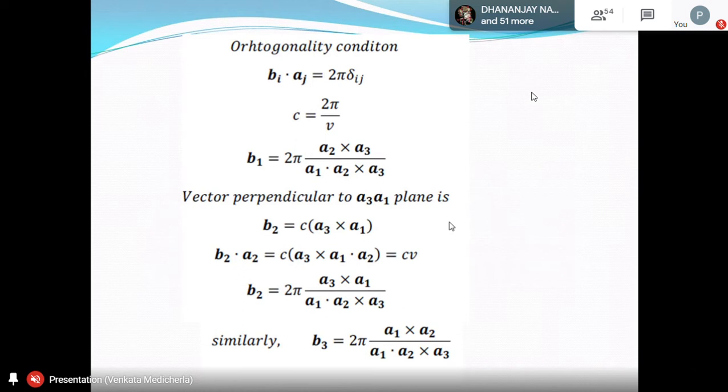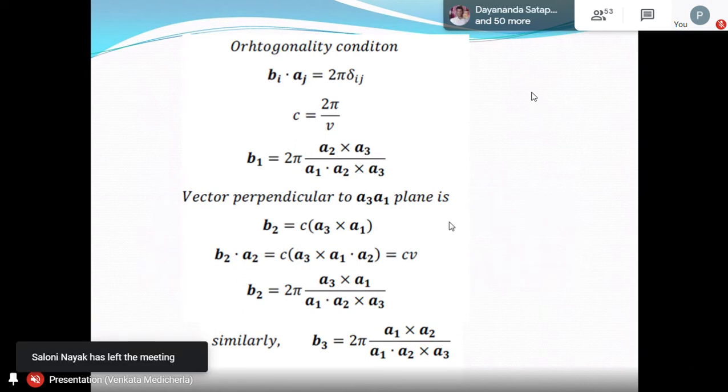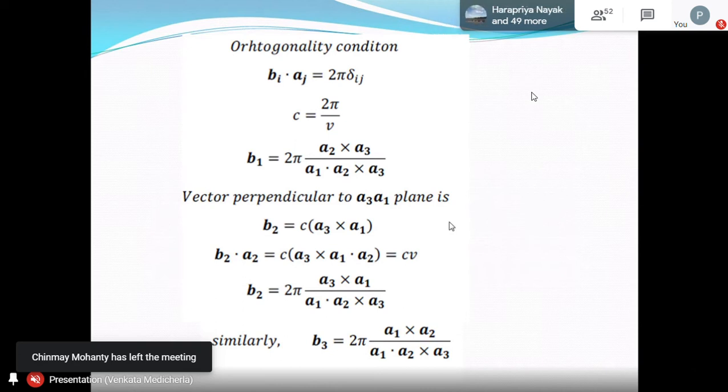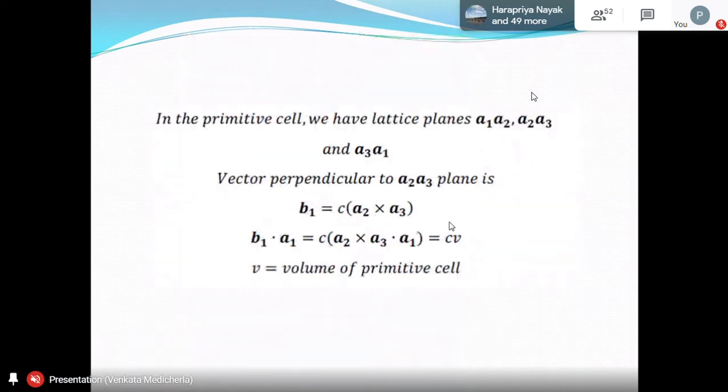That's the volume of the primitive cell in the Bravais lattice, which is nothing but A1 dot A2 cross A3. Now you can write your B1: B1 is nothing but C into A2 cross A3. You substitute for C.